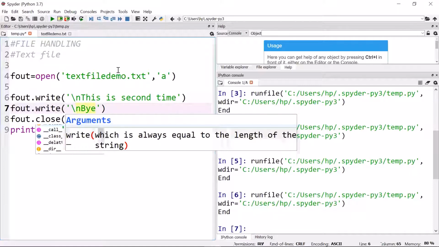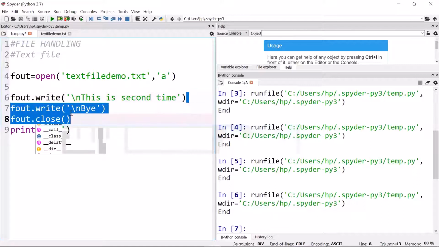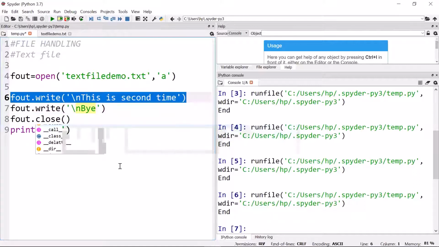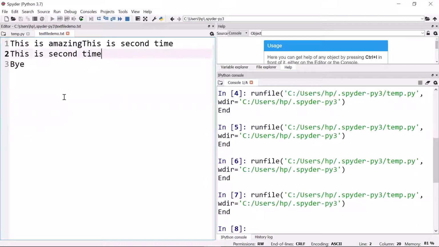Let me run this once again. We can remove this line if you want. Otherwise, this will come one more time. I'm just writing by here. I'll run this. I'll see this text file. You can see by is now added to it.